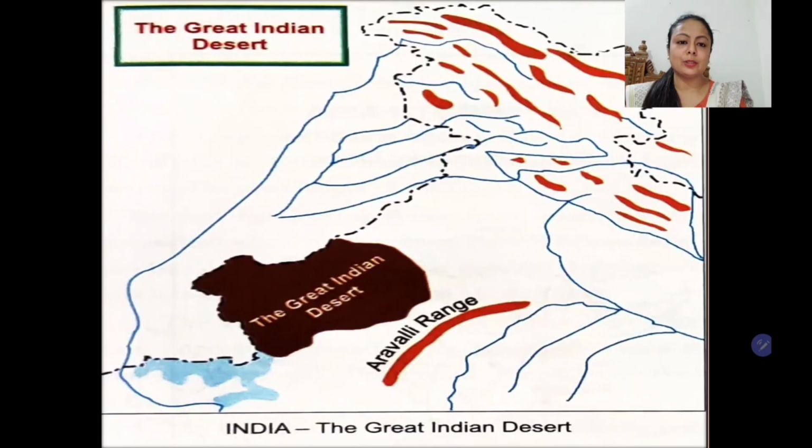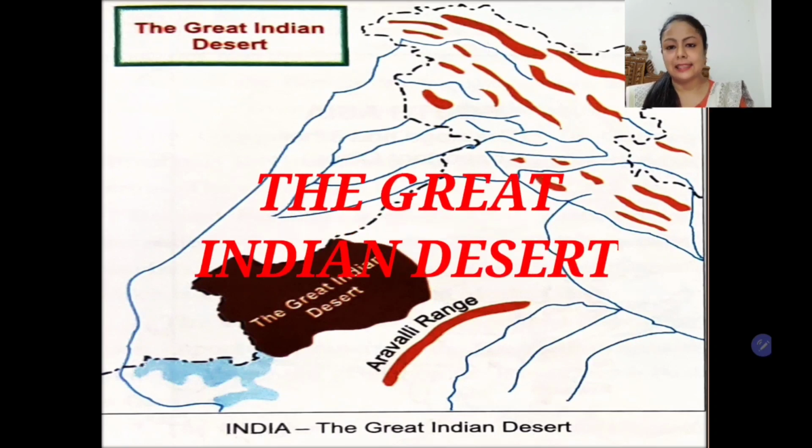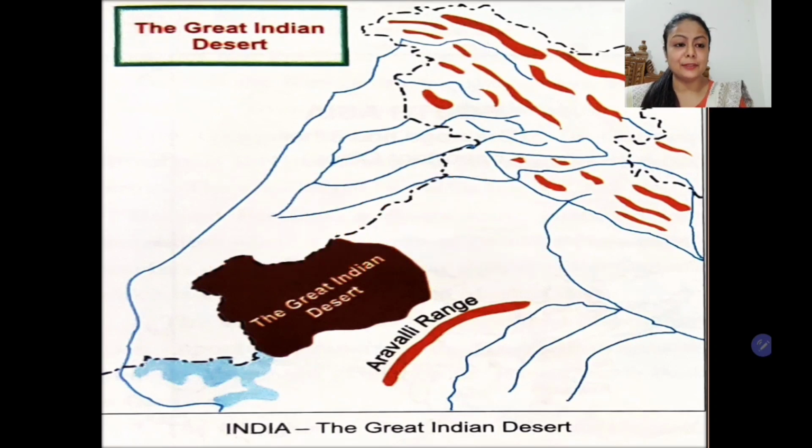The last physical feature in the list is the Great Indian Desert. We also call it the Thar Desert. This lies to the west of the Aravallis. This is the Aravalli range. To the west of the Aravallis lies the Great Indian Desert. Now students, this occupies a major part of the state of Rajasthan in India and extends into Sindh in Pakistan as the Thar Desert. And the most important river here is river Luni. As we have learnt earlier, in the Rajasthan plain, the most important river is a seasonal stream, which is river Luni. So students, that's all about the Great Indian Desert.